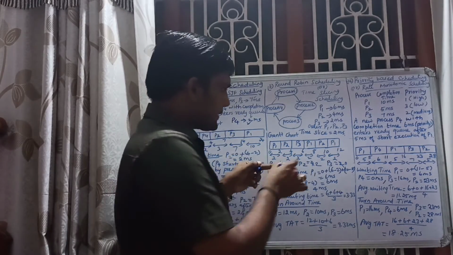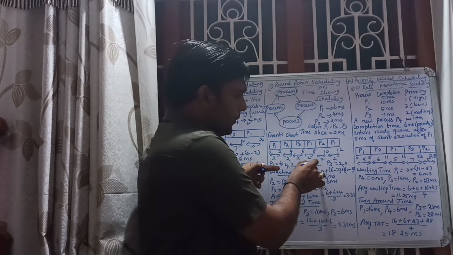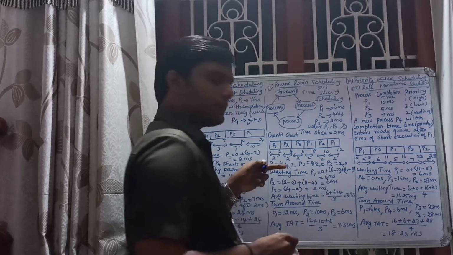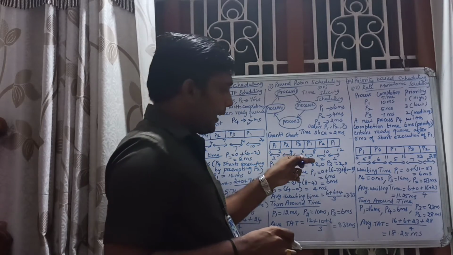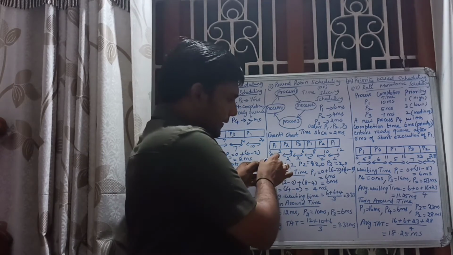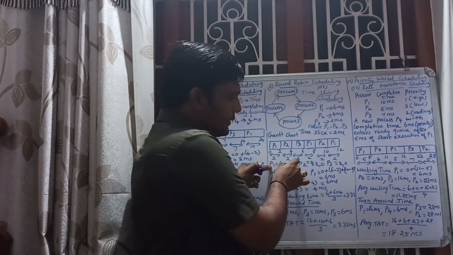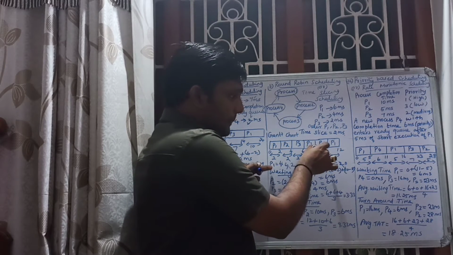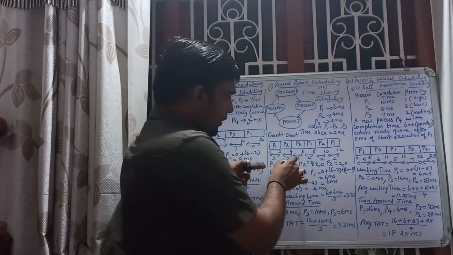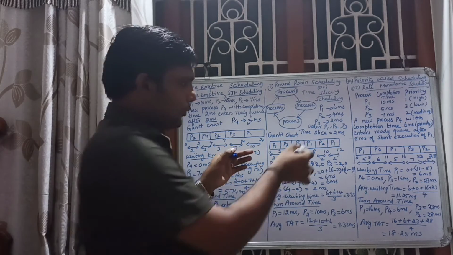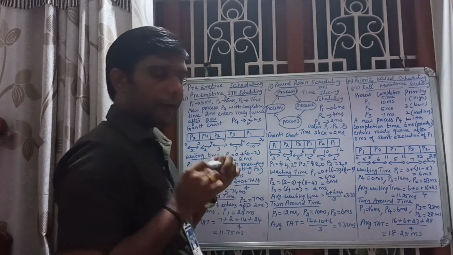The next P2. So 8 plus 2, that is 10. Here remaining is 0. Okay, right? And the cycle comes here, right? So here 2 is remaining, plus 10 plus 2, that is 12. Okay. So 0, right? Okay, got it. Up to P1. Got it?